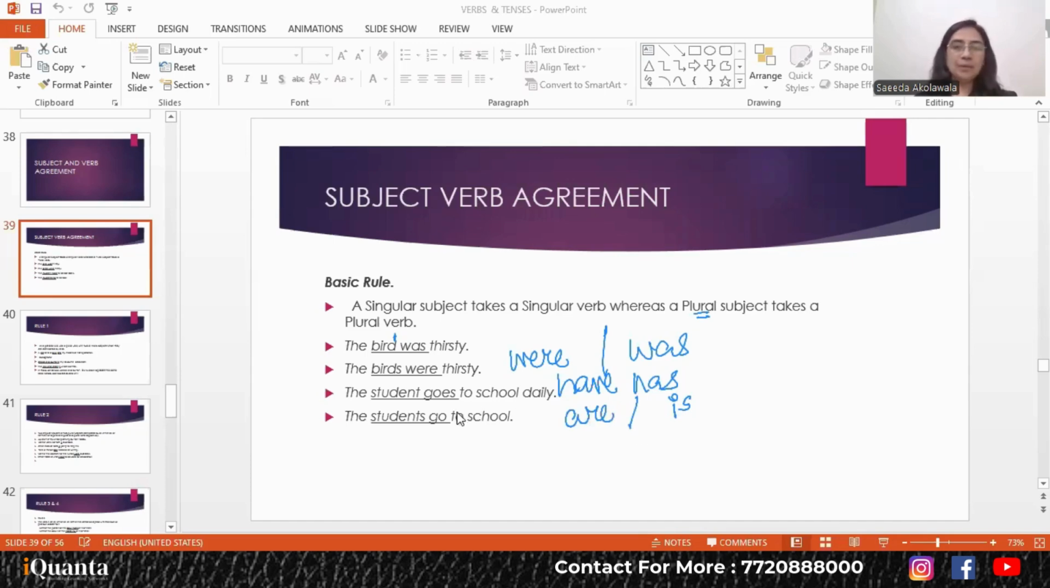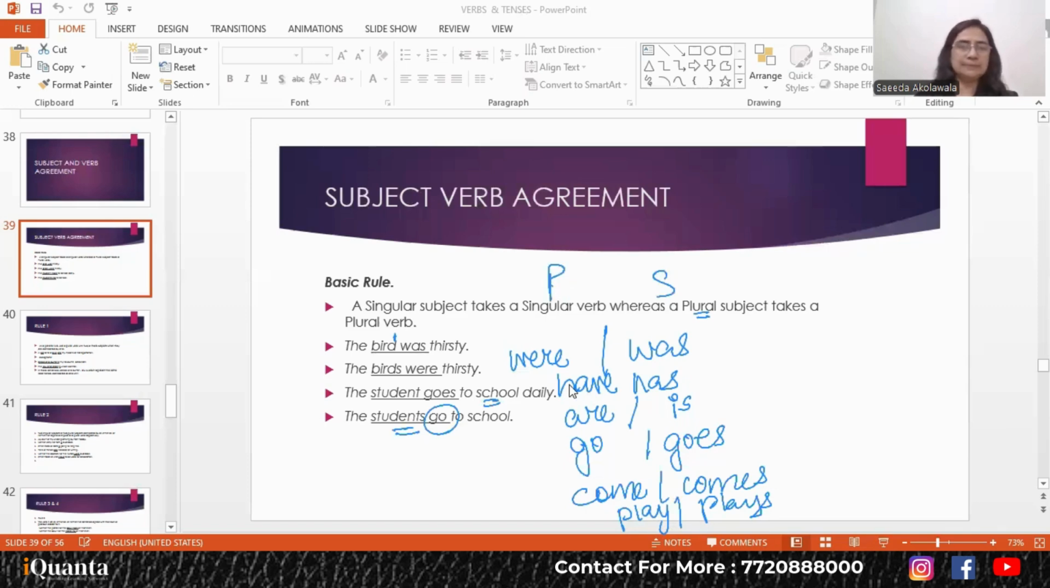Okay, let's take another example. The student. So one singular student, the student goes to school daily. The students, plural ho gaya, go to school daily. So as you see over here, once again, let me put the plural verb over here. Go is plural and goes is singular. You can do that with every verb, like come. So come kya ho gaya? Plural. Comes. Singular. Plays. So plays again ho gaya mera singular. Play will be plural. Okay. So all these are my singular verbs and these are my plural verbs. Clear till here?